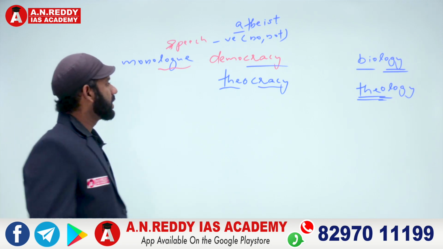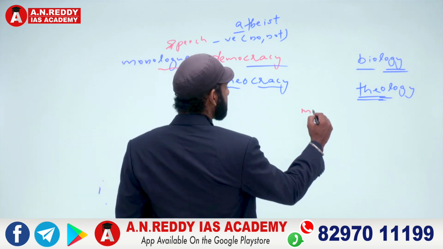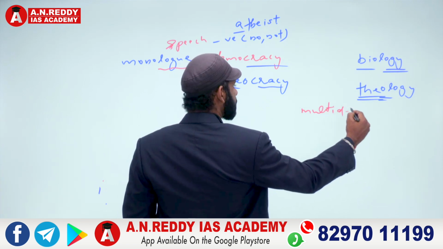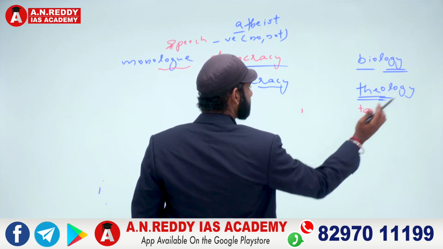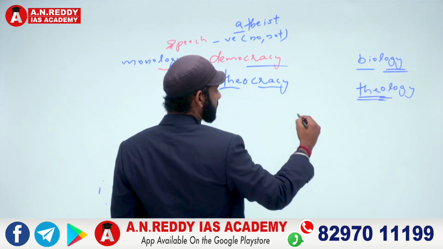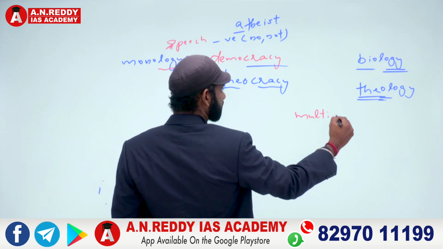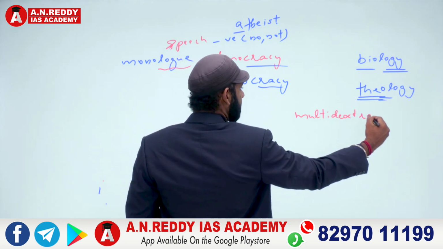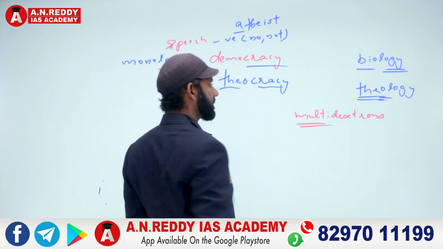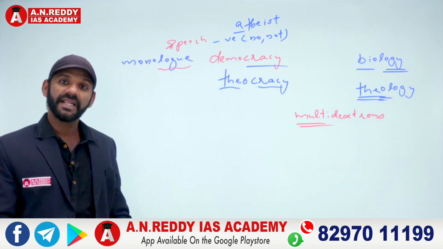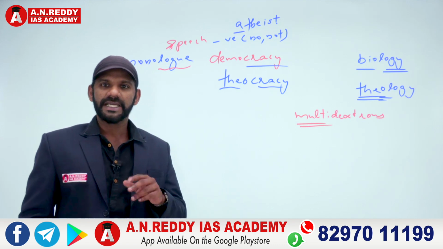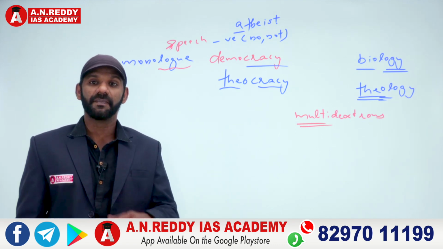Who can be called a multi-dexterous person? Multi means many. Now who can be called an ambidextrous person? Now bi means two, ambi means both.